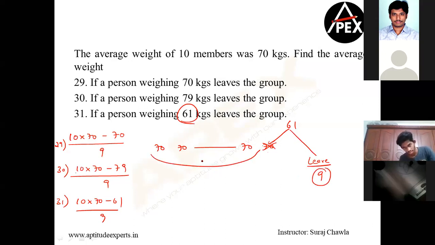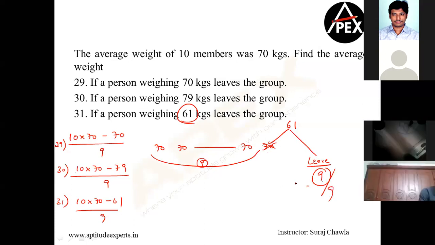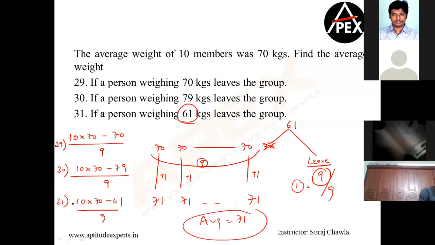Now how many are we? We are 9 people. We have 9 chocolates, so we will divide 9 equally amongst 9 people. So how many does each one of us get? 1 each. So all of us get 1 chocolate extra. Therefore, all of us have 71, and the new average is equal to 71. Clear, Varsha and Ishwar?